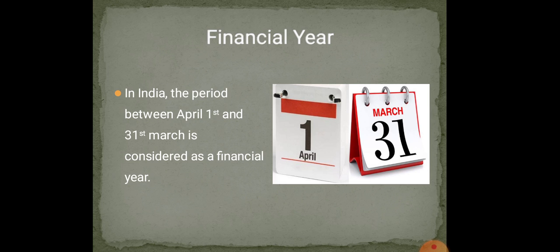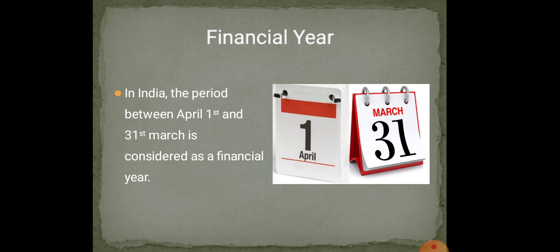Now, before going to the financial year budget, I would like to say something more. Developing countries like India utilize public finance in order to eradicate poverty and unemployment, regulate financial upheavals and commodity prices, and thereby establish financial stability.